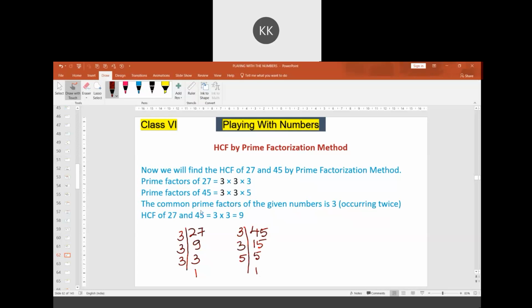The common prime factor of the given numbers is 3, occurring twice. Therefore, the highest common factor is 3 square, which is 9. And this method is called the prime factorization method.